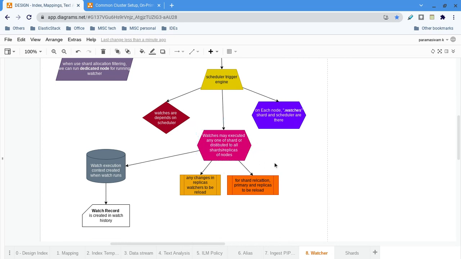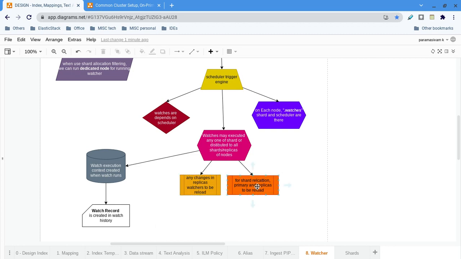Shard is dependent. What they are saying now is, if there are any changes in the shards or replicas, or shard reallocations, then watches have to be reloaded. Since it depends on the watches shard and the scheduler on every node, and execution can start on any one of the nodes, if there is any change in this shard, the watches have to be reloaded. That is one case.